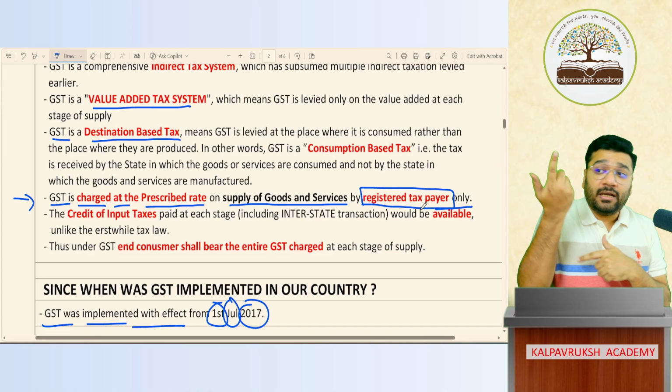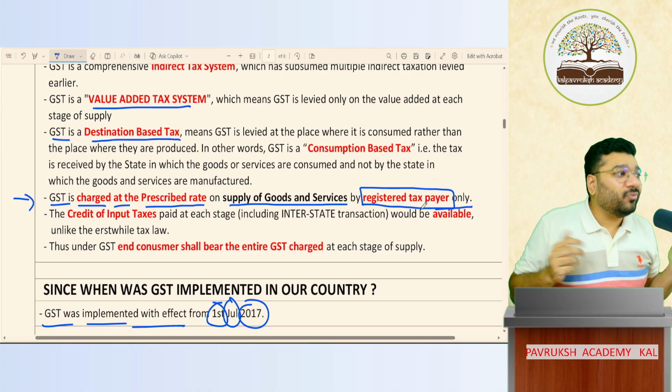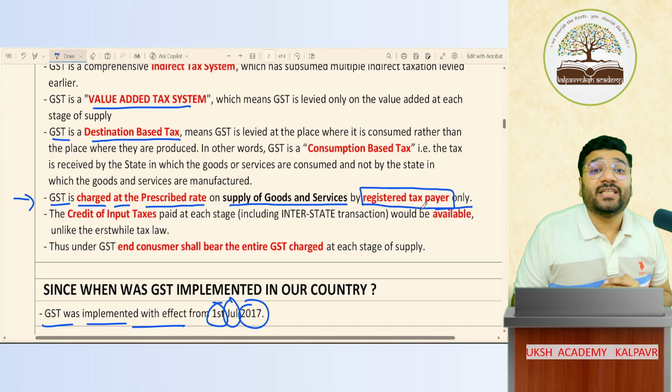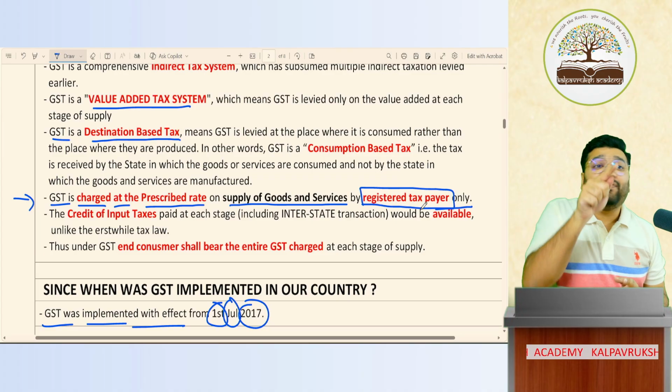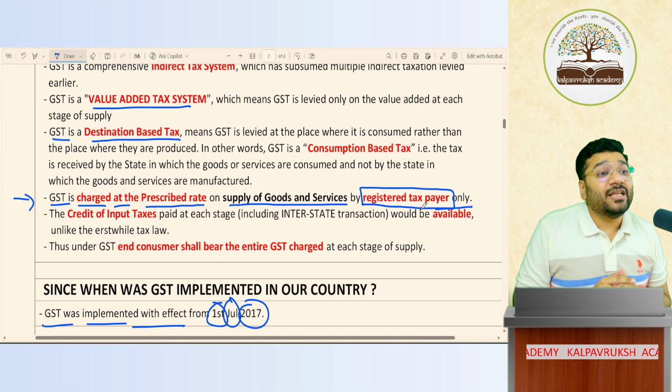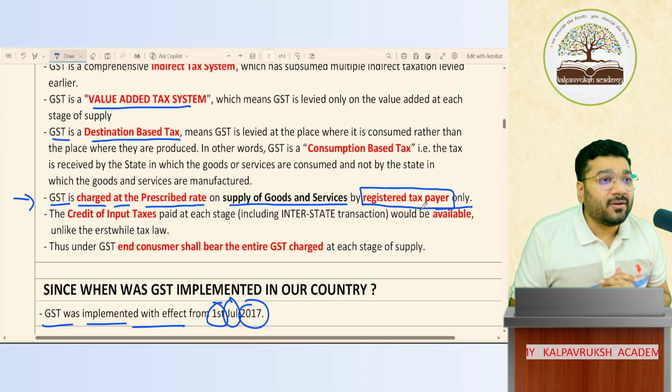Sir, if your turnover goes beyond 20 lakhs, then I have to compulsorily get the GST registration. And after that, whatever fees I collect from you, I'll additionally collect GST with it. Got it?